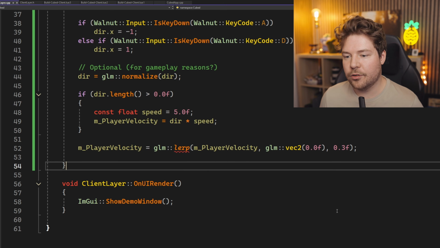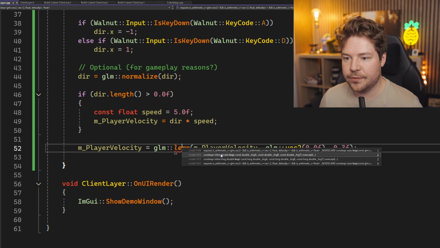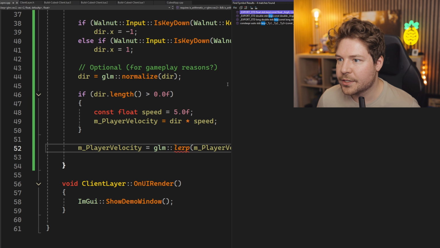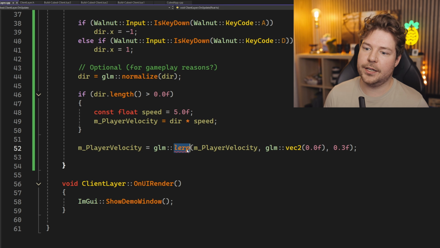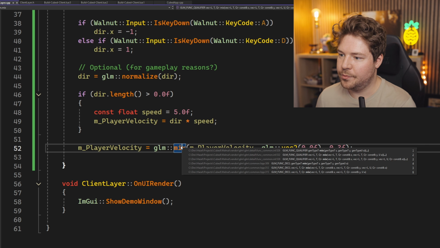And so this is not really my favorite way to use this lerp function, which I probably need to include something in order to use. Is it even called lerp in GLM? Maybe it's called like mix or something, right? Does that do basically what I want?